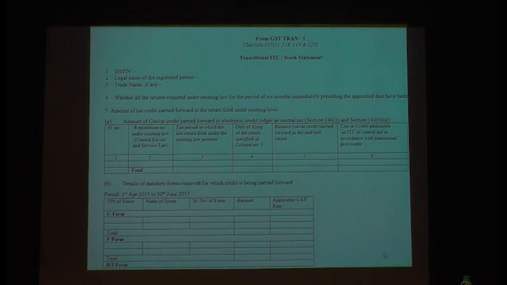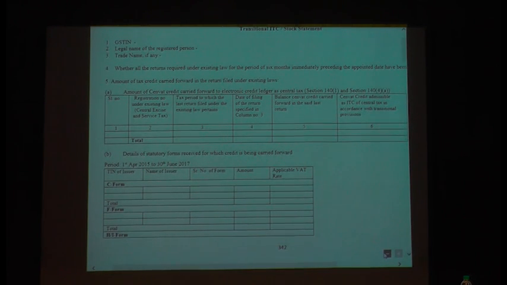Whatever credit you are having, please write it as central taxes whenever you are claiming the credit of service tax and excise. If you have a credit and it is reflected in any of your returns, you can claim it.